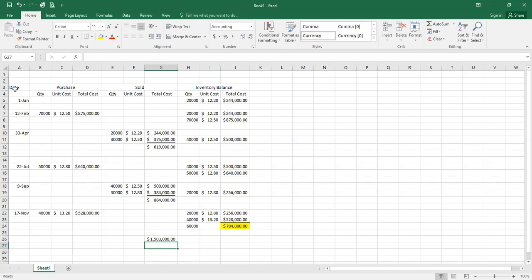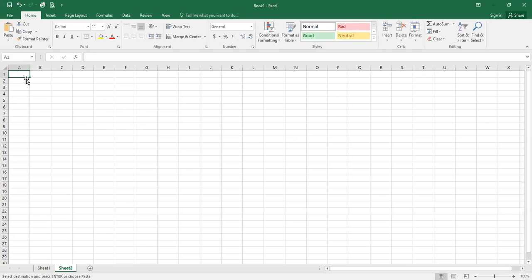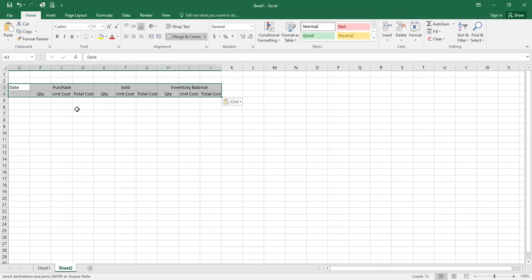Okay. That's if we used FIFO to remove our inventory. Let's see what happens if we used LIFO, which is requirement 2.